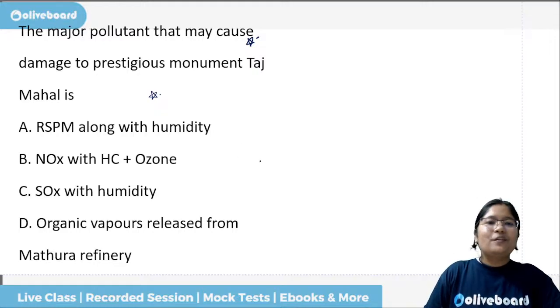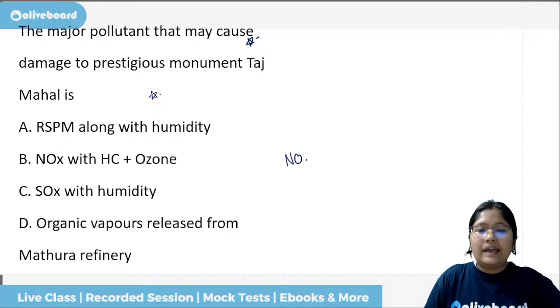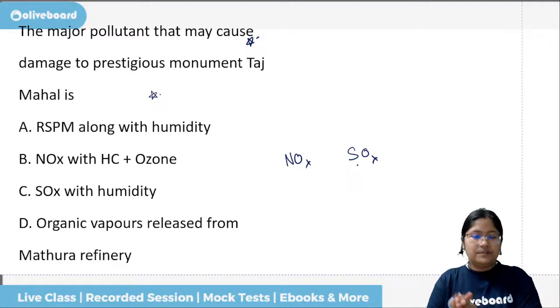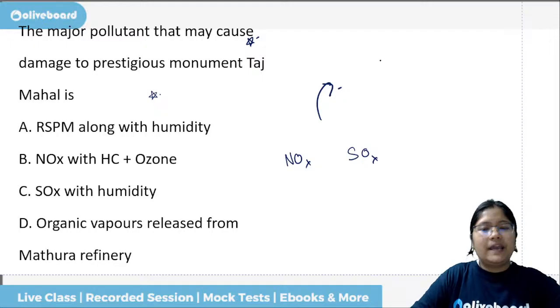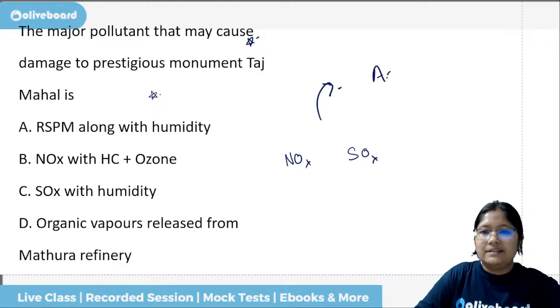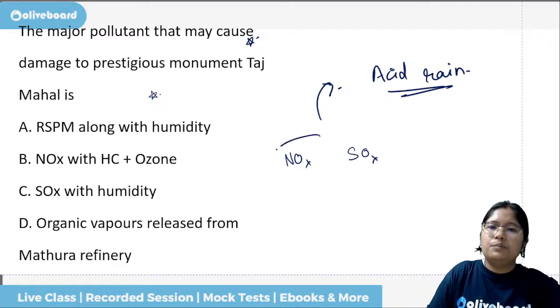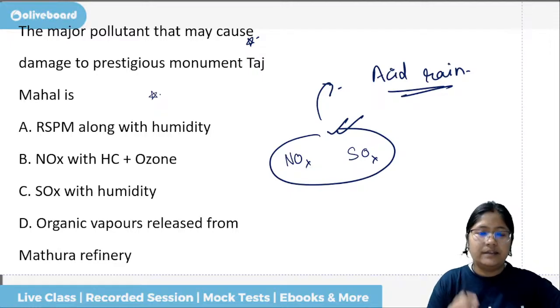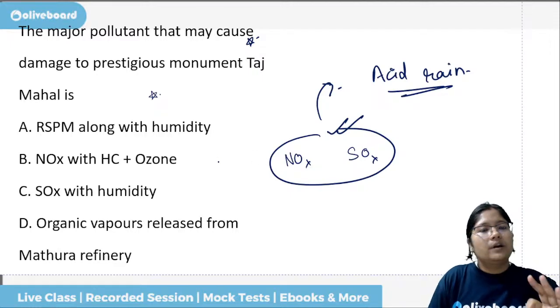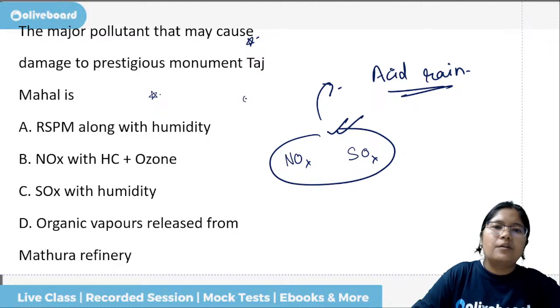All right, so we have to remember that there are some oxides of nitrogen and oxides of sulfur. These oxides of nitrogen and sulfur mix with the atmosphere and can cause acid rain. Other pollutants can also mix, but these are the primary components of the acid rain, because of which the walls of the Taj Mahal are yellowish at times.